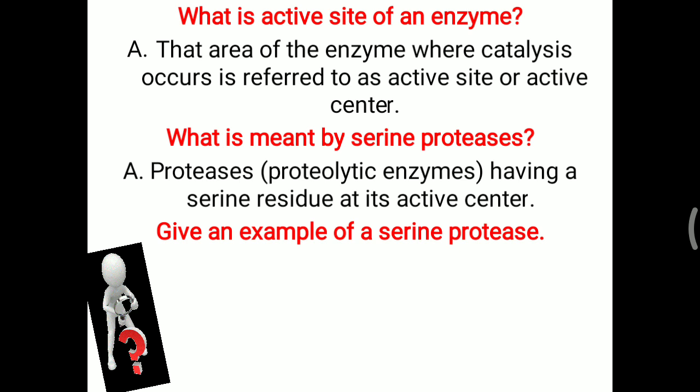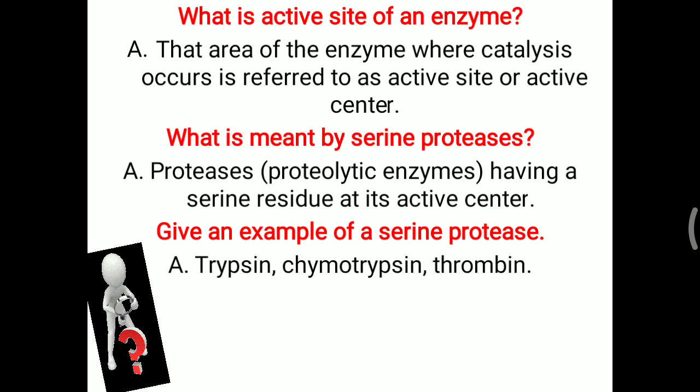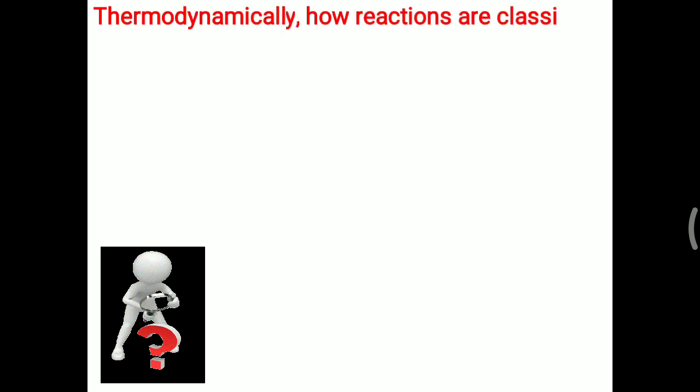Give examples of serine proteases: trypsin, chymotrypsin, thrombin. These are important examples of serine proteases. Trypsin is secreted in the form of trypsinogen and chymotrypsin as chymotrypsinogen, which are inactive forms. But when the particular activating protein is present, they are converted into the active form. So they are important examples of serine proteases.